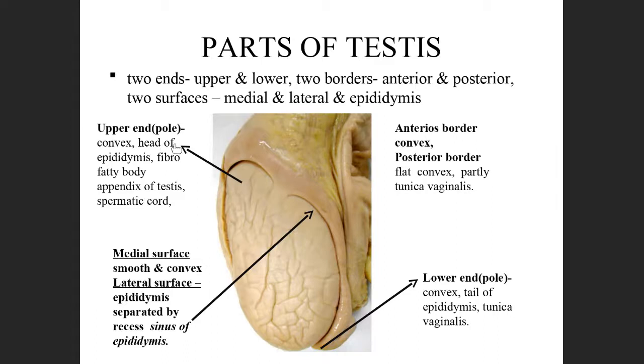Now, what is there in the upper pole? In the upper pole you have the head of the epididymis and the appendix of the testis. The appendix of the testis is a small, comma-like structure. The spermatic cord also attaches to the upper pole. So the structures are the head of the epididymis, the appendix of the testis, and the spermatic cord.